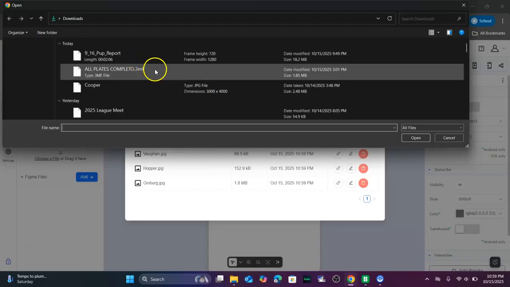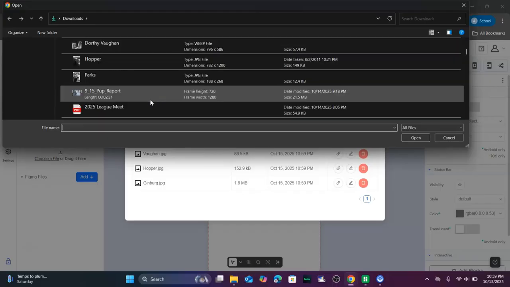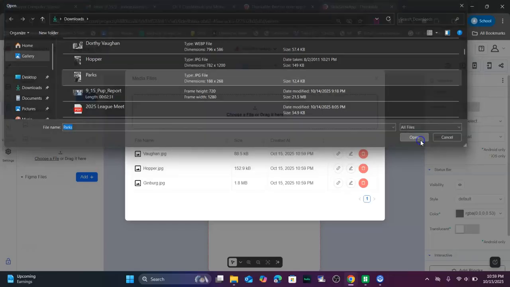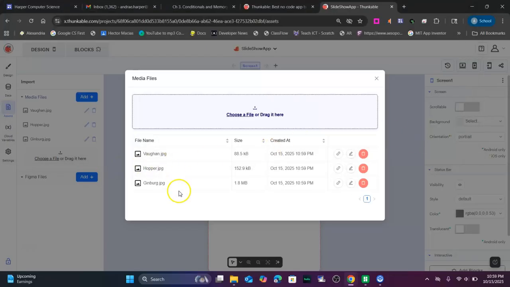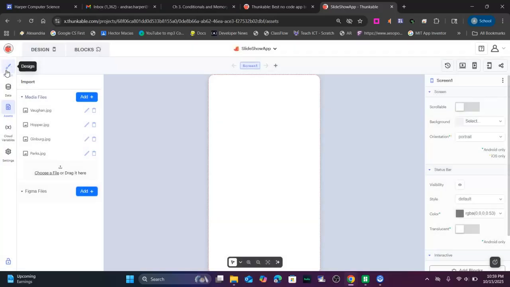Looks like we're missing Parks, so we'll go down here and find it. There's the Parks is right here. And you can just add them one at a time if you want, but definitely want to make sure you have them all added. So now I have Vaughn, Hopper, Ginsburg, and hopefully Parks will show up here in a little bit. There we go. So now we got them all added. We can go back to our design.